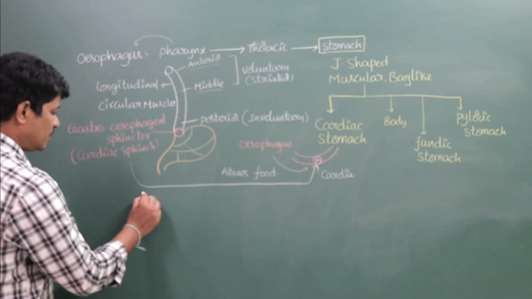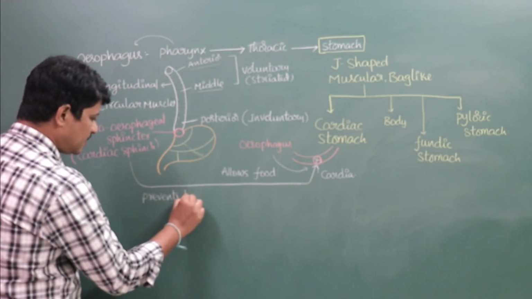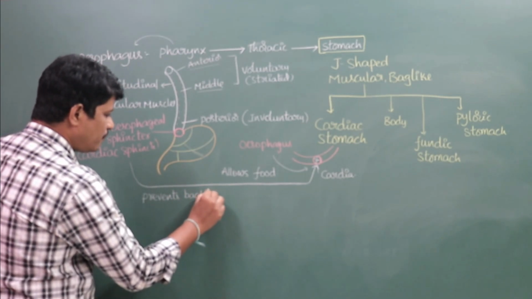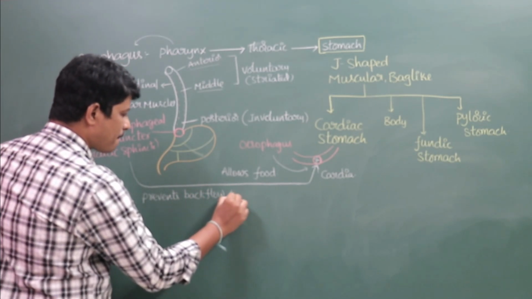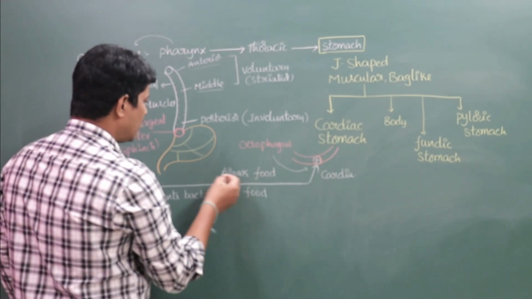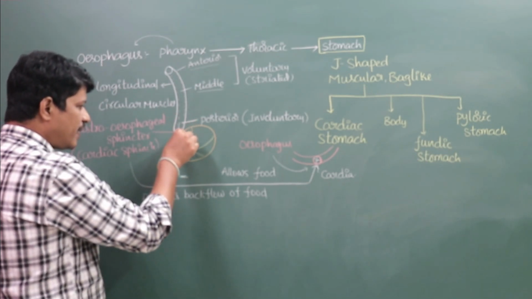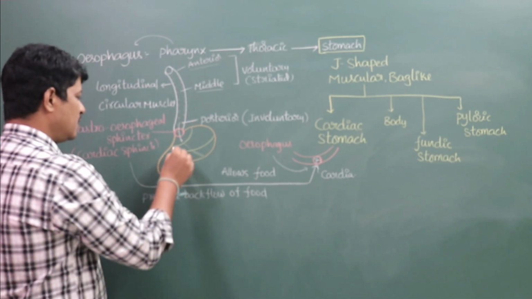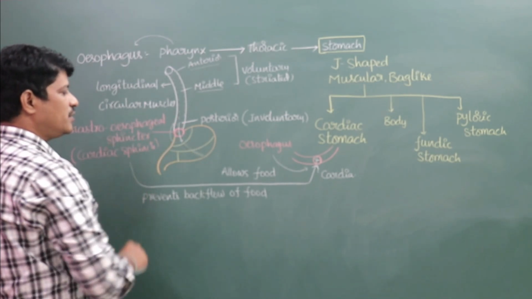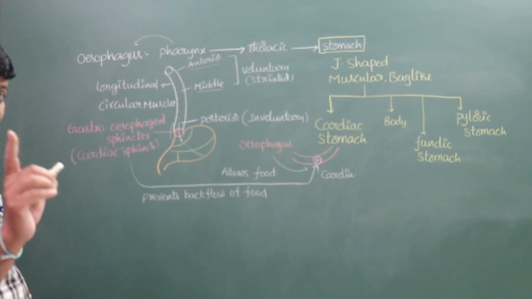This gastroesophageal sphincter prevents backflow of food. This cardia allows the food from the esophagus to the stomach, but it never goes back to the esophagus because of the gastroesophageal sphincter, except in some conditions.